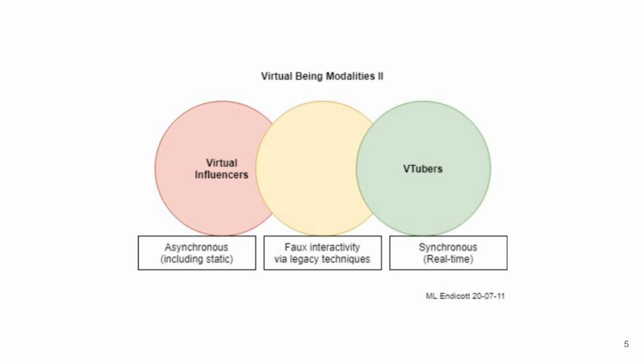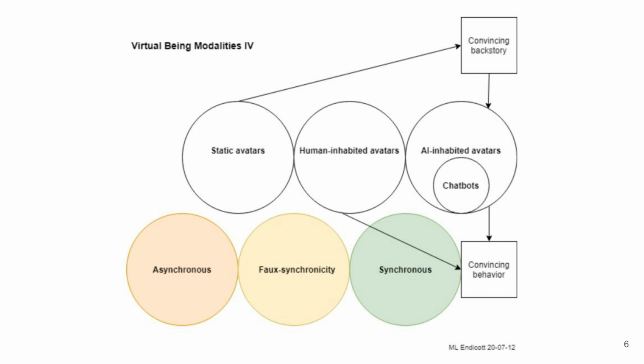This diagram, Virtual Being Modalities IV, organizes virtual beings into three main categories: static avatars, human-inhabited avatars, and AI-inhabited avatars, including chatbots, while aligning them with modes of interaction: asynchronous, faux synchronicity, and synchronous. Static avatars typically function asynchronously through pre-created or static content.